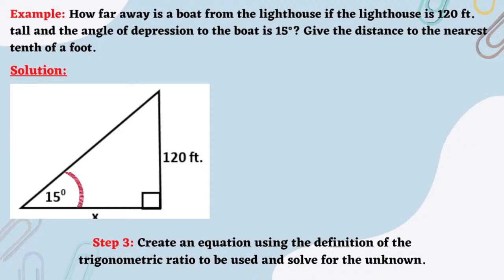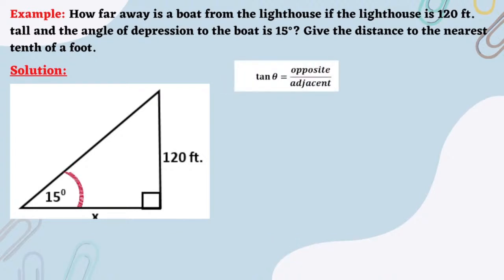Now, since we use the trigonometric ratio tangent, writing its definition, we now have tangent theta is equal to opposite over adjacent. Now, substituting the given information that the opposite side of angle 15 degrees is 120 and the adjacent side of angle 15 degrees is x or the unknown, then we now have tangent 15 degrees is equal to 120 over x. Now, solving for x or the unknown, we do cross multiplication.